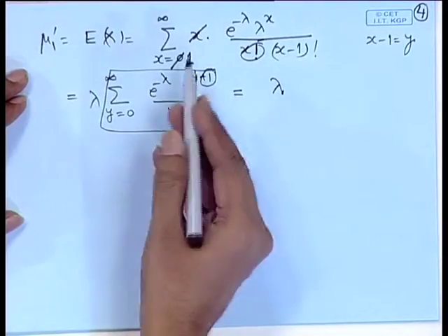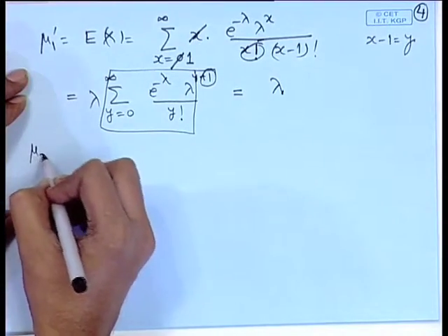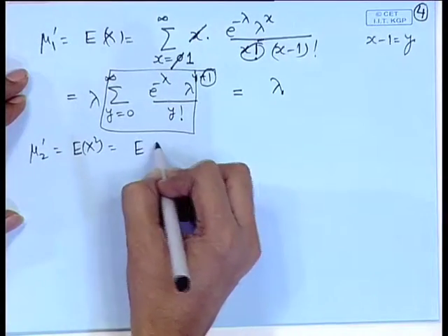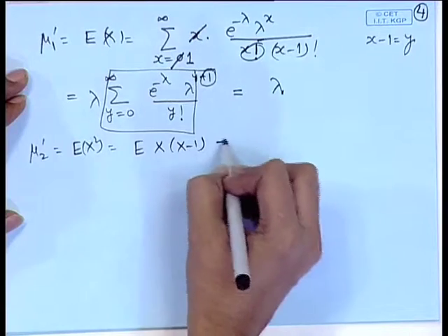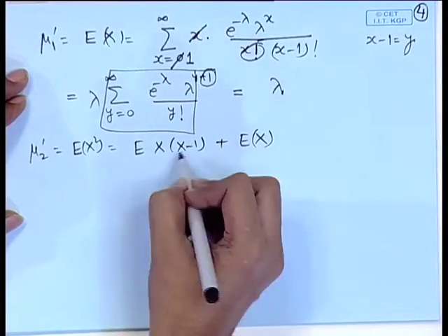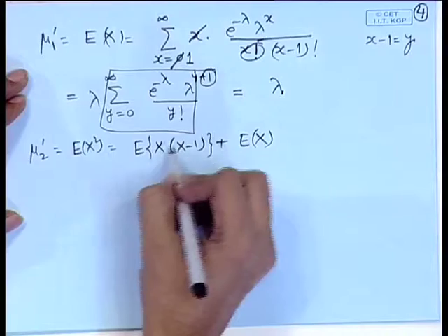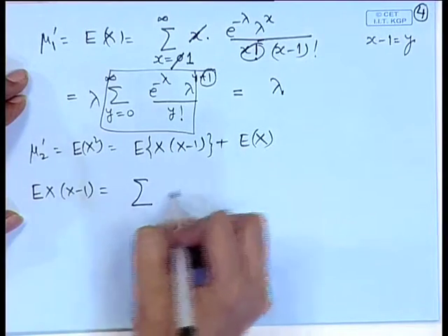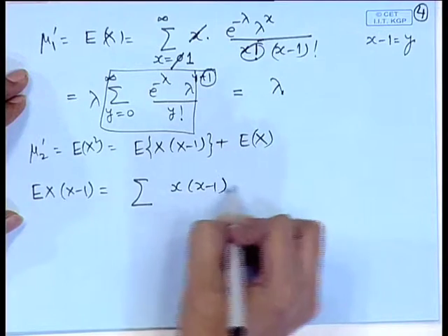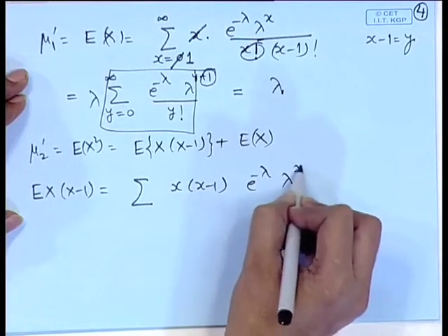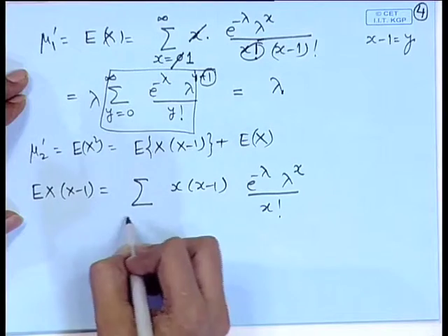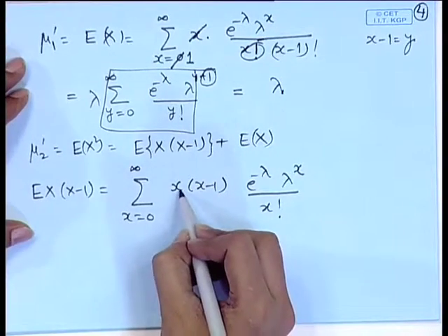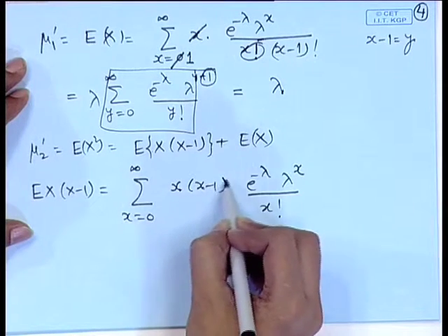Now, in order to calculate the second moment, we will need to calculate the second factorial moment. Applying the same argument, the expectation of x into x minus 1 will be equal to the summation of x into x minus 1 times e to the power minus lambda, lambda to the power x by x factorial, x equal to 0 to infinity. Notice that corresponding to x equal to 0 and x equal to 1, this term vanishes.